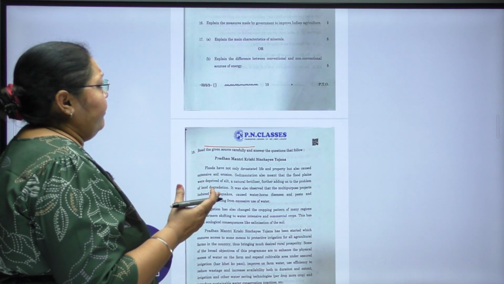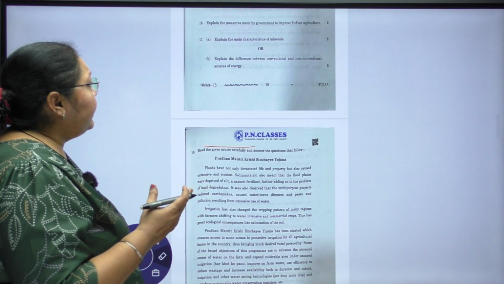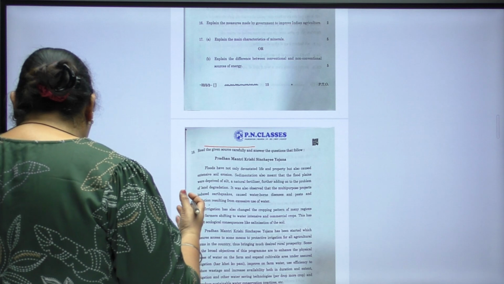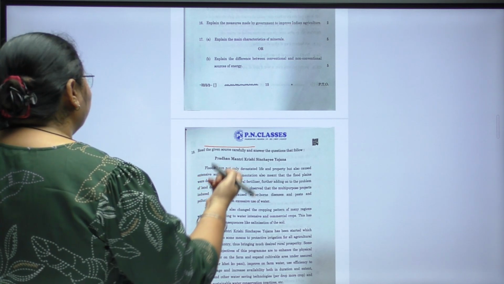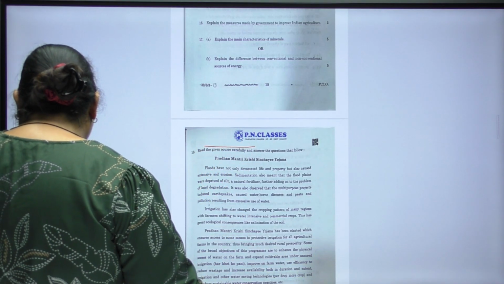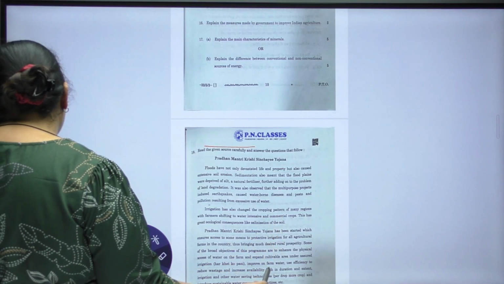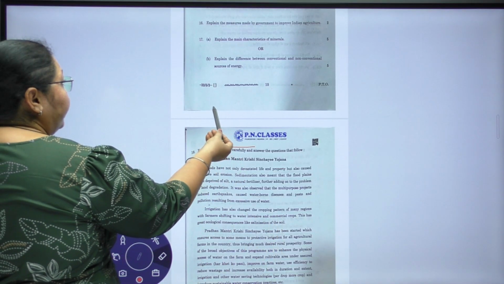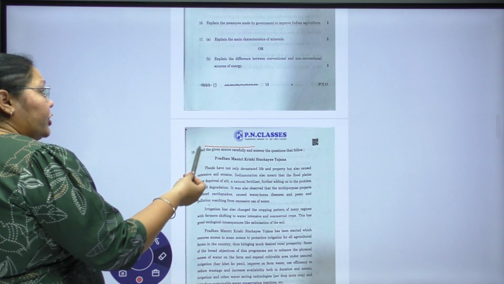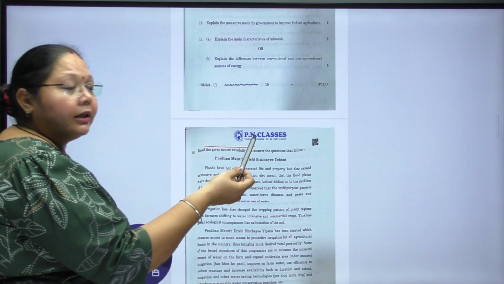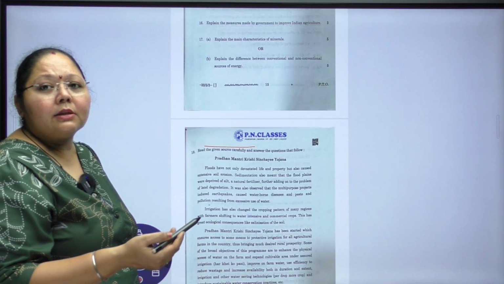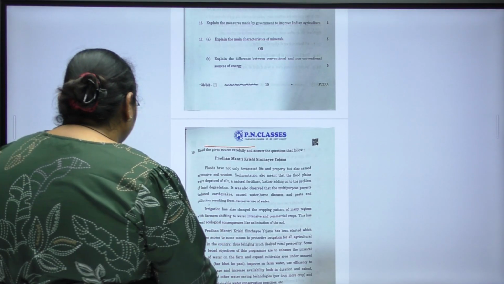For this question there is an option, explain the difference between the conventional and non-conventional source of energy. So here we can very nicely and easily write down that the conventional is the traditional way, non-conventional is the modern way of the sources of energy. Then conventional is creating CO2, whereas non-conventional is eco-friendly. Conventionals are low cost, whereas the non-conventionals are high cost, etc., and can be explained into the pointers as was guided by the center.